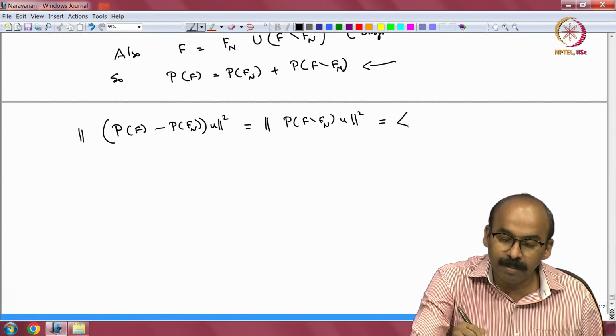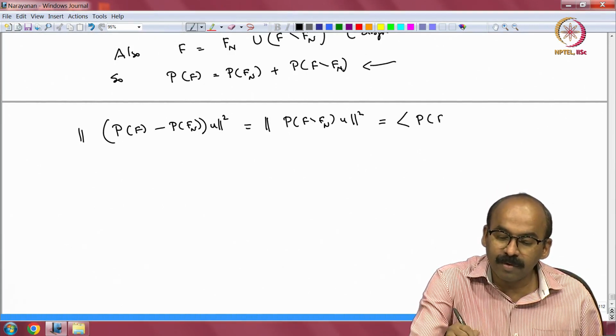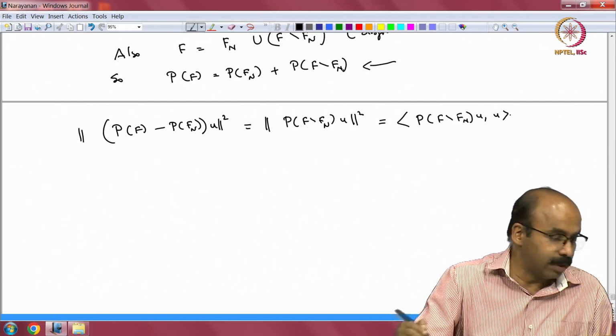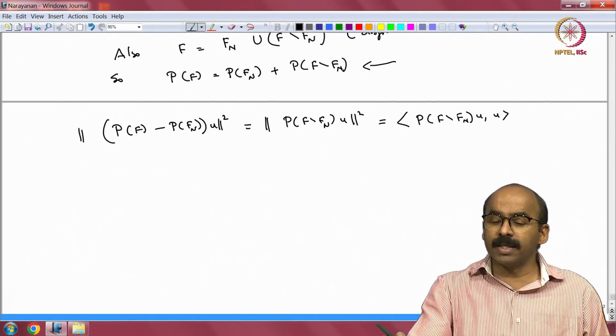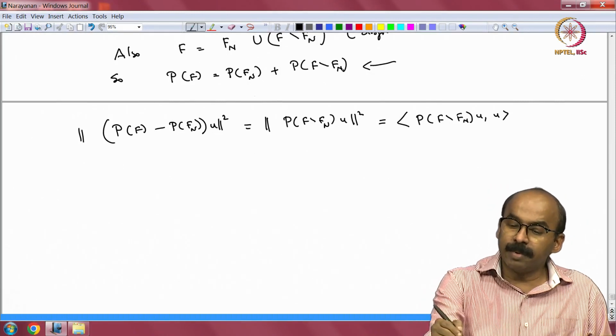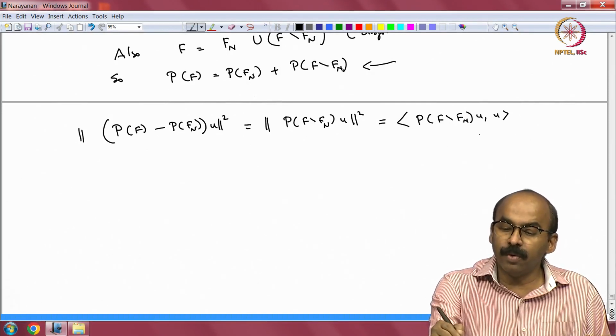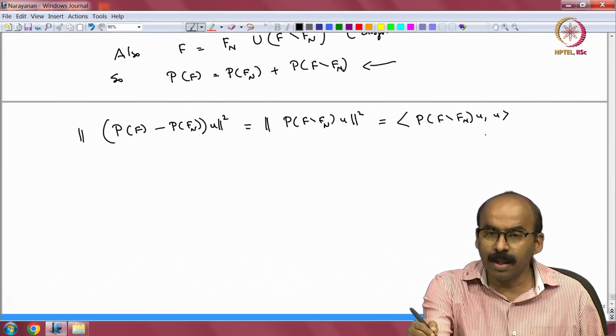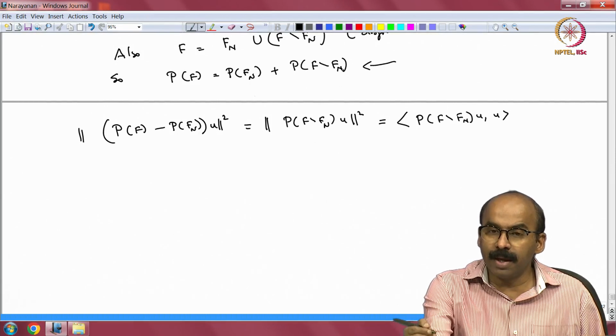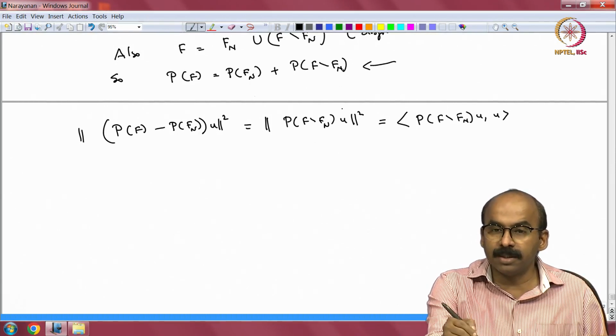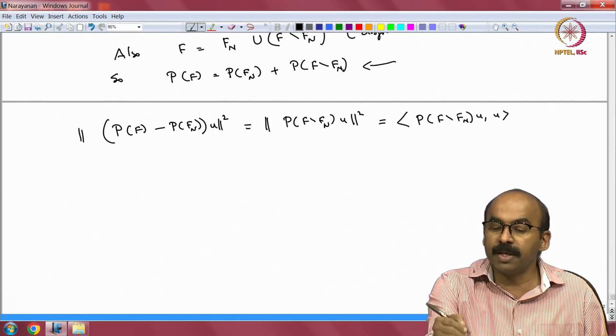So, this is P of (f minus f_n) u inner product with u, because P of (f minus f_n) is a projection. Strictly speaking, I should have P (f minus f_n) u inner product with the same thing. On the right hand side I have P, I can bring it to the left hand side, that is P star, but P star is P. And P square is P.